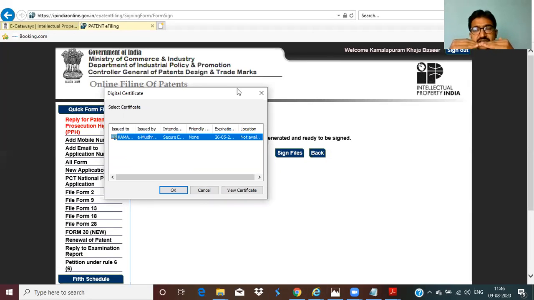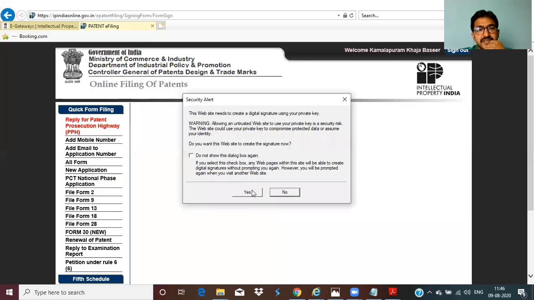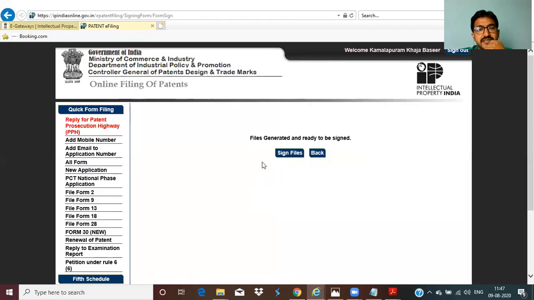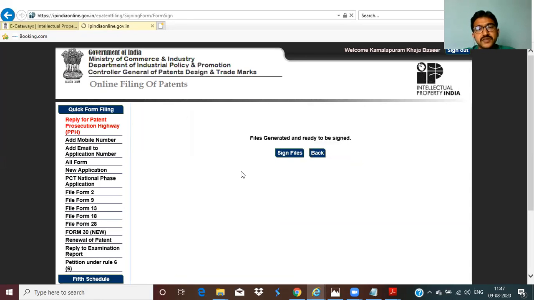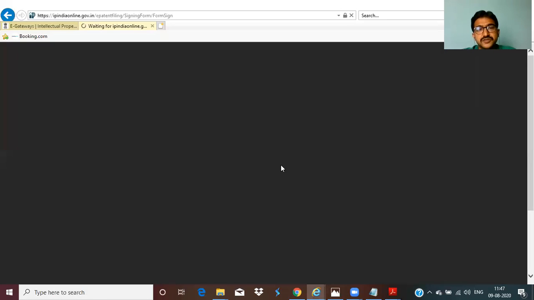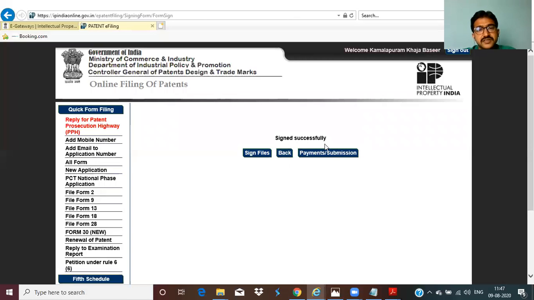Both parties have to sign. Now here it shows whatever digital signature is available. Select that digital signature, click on it. Here there is a pin for your digital signature. I have my own pin, I'm just entering my pin. Click on OK. Once it is successful, it shows successfully signed.